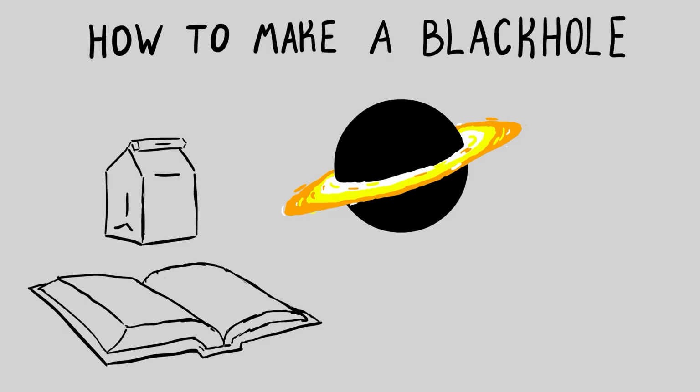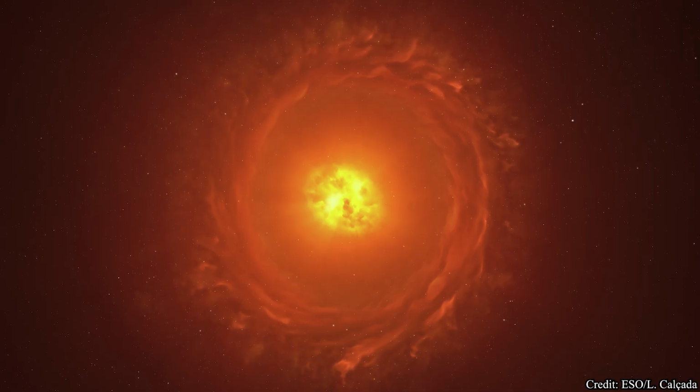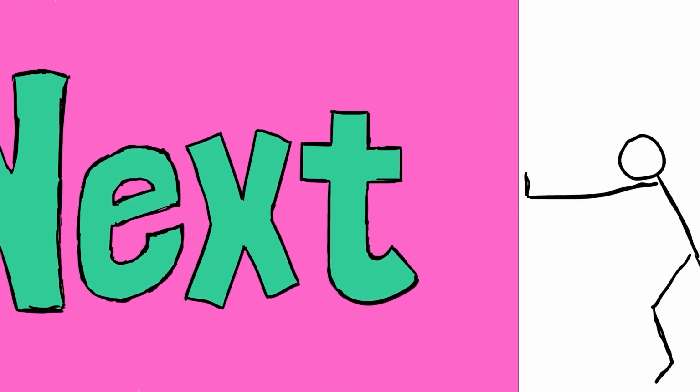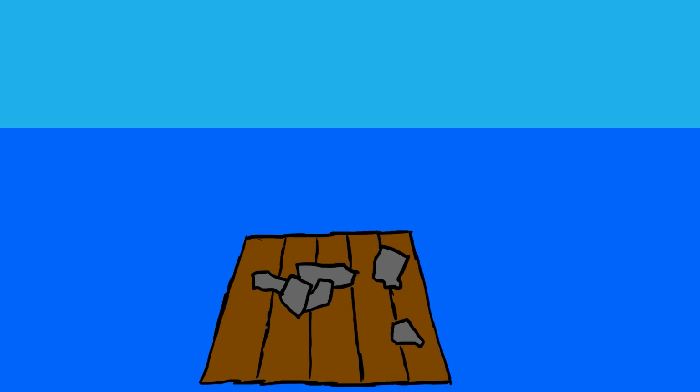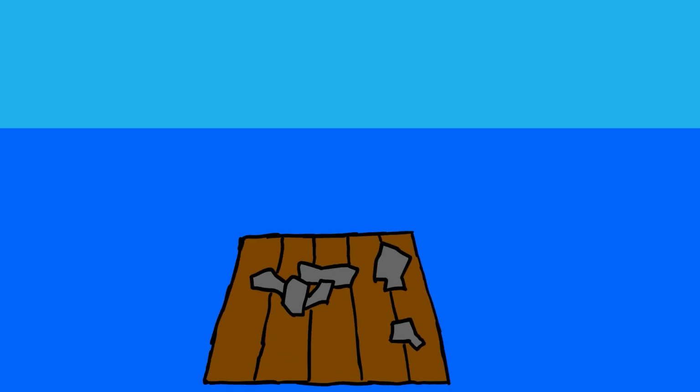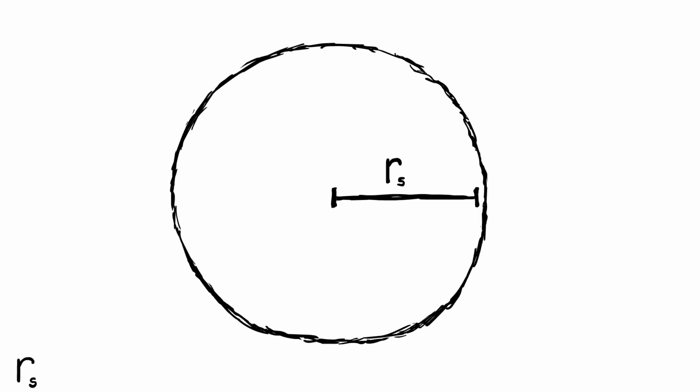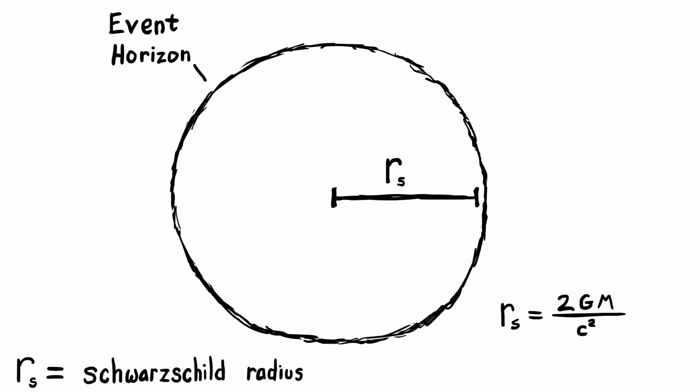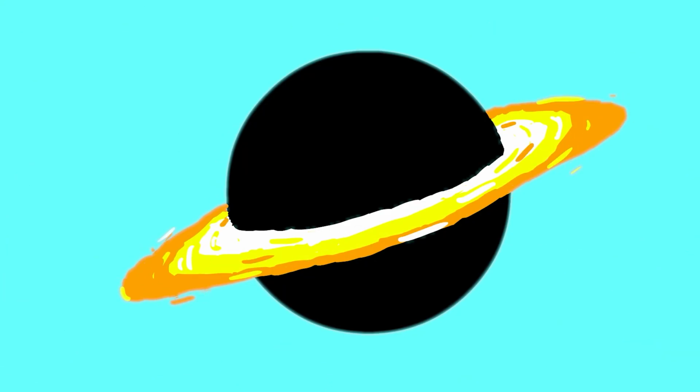Let's create a homemade black hole. First, we'll need a bunch of stuff. While the core of dying stars is typically used, anything will work as long as there's a lot of it. Next, we need to push all of our stuff together towards one singular point. Imagine that we start taking logs off our raft to make it sink. Once all of our stuff fits inside an area called the Schwarzschild radius, boom, you have a black hole.